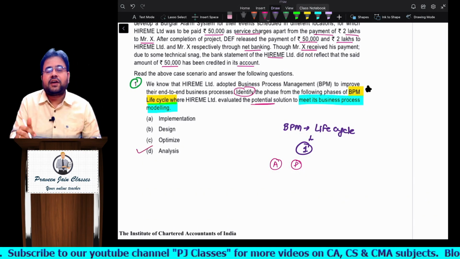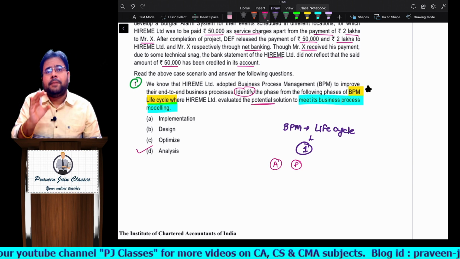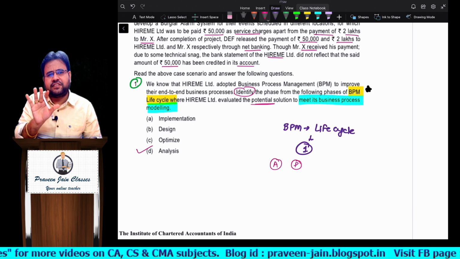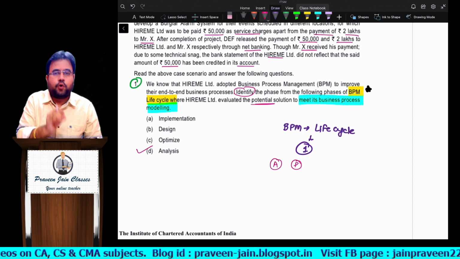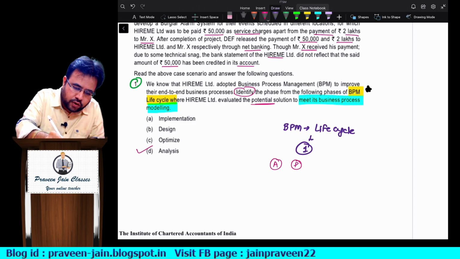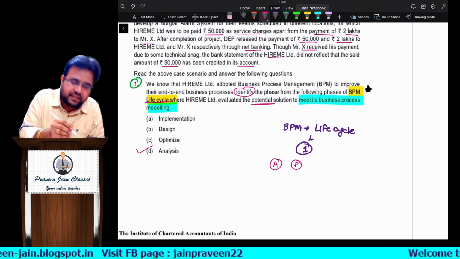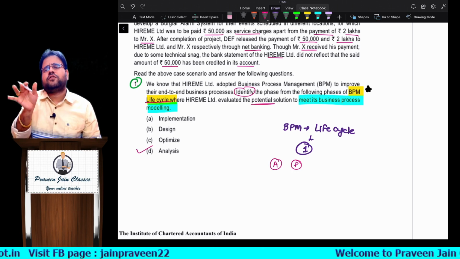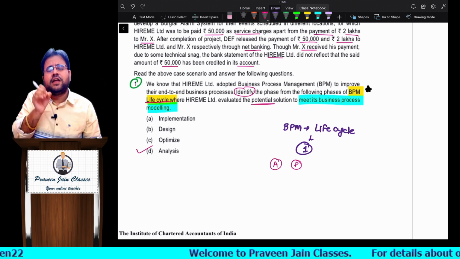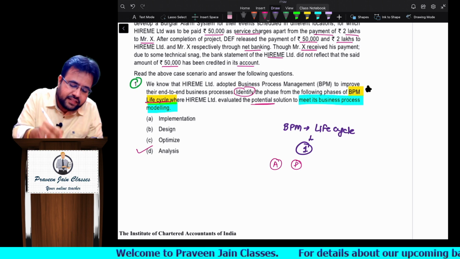Sometimes my better advice for MCQs, sir, is do not look at the options which are given, sir. This is the best approach. If you don't look at the options and try to recall your concept, easily you can recall it. They were discussing the BPM life cycle. So as you recall your BPM life cycle, you will now get those 5 stages. Now try to find out what exactly the question is.